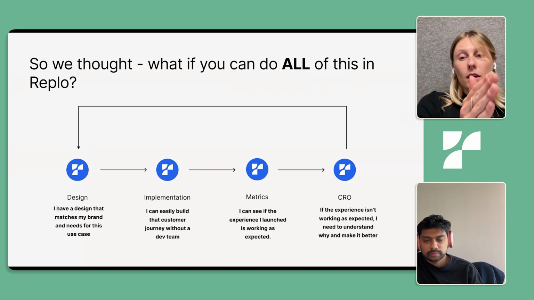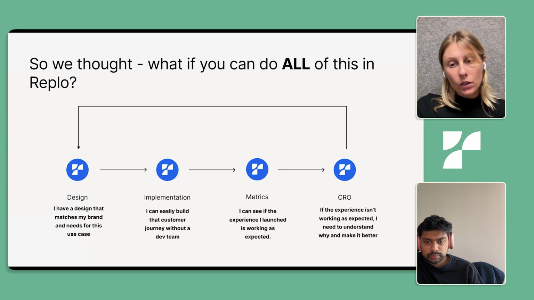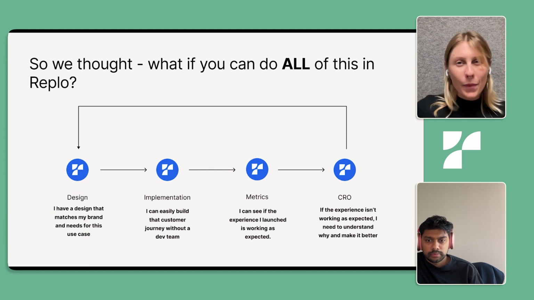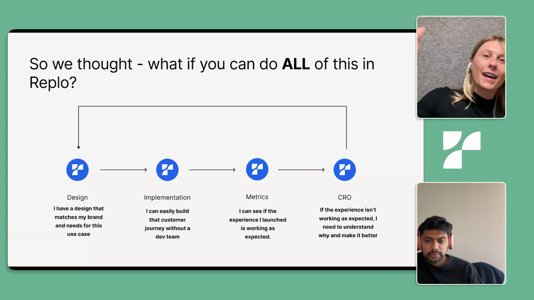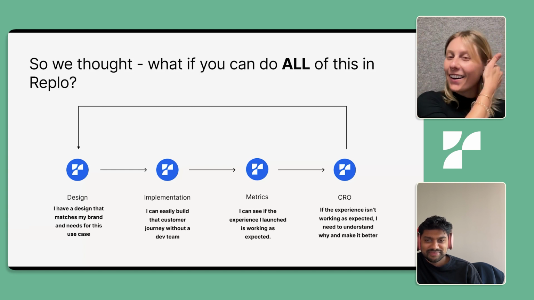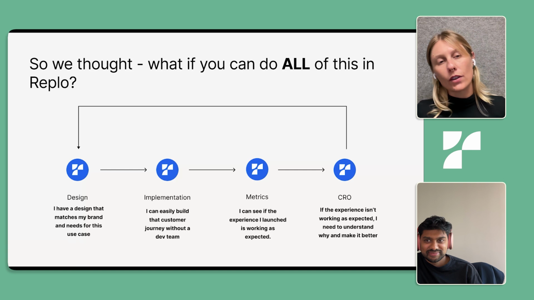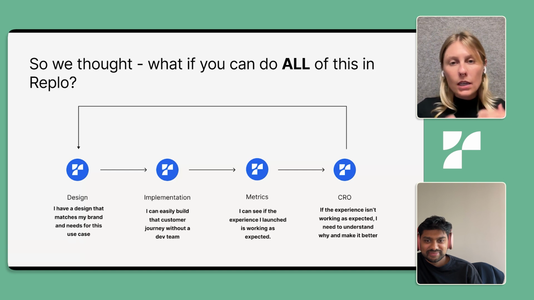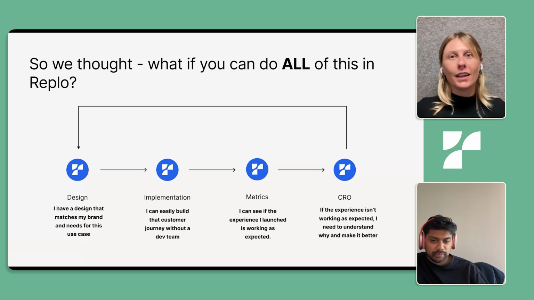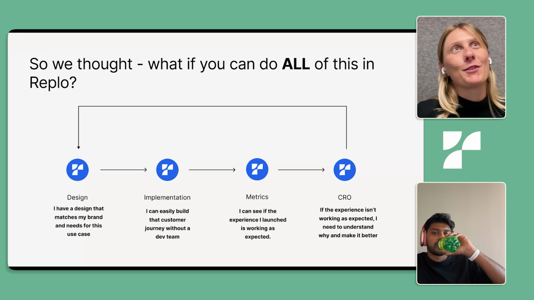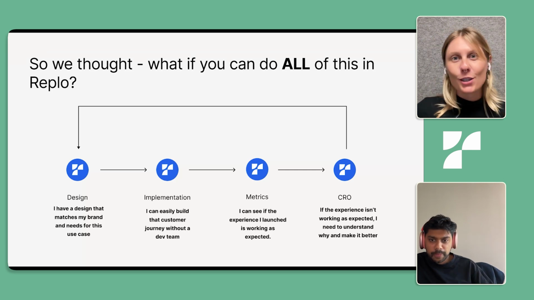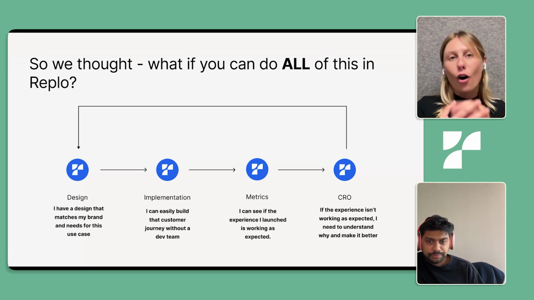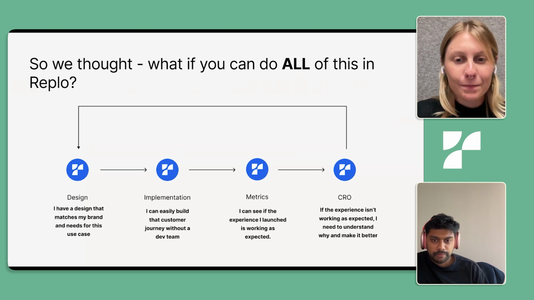So if the experience isn't working as I expected it to, I want to understand why it might not be working and try to make it better. And then it all goes back into this flow as you create more pages and launch more tests and do all these different things. So that was really the reason why we got really excited about this opportunity to start helping our customers learn about their Replo pages and start testing their Replo pages all within the Replo product.